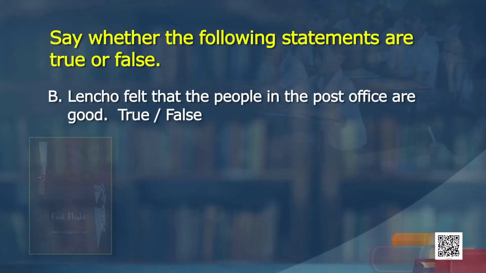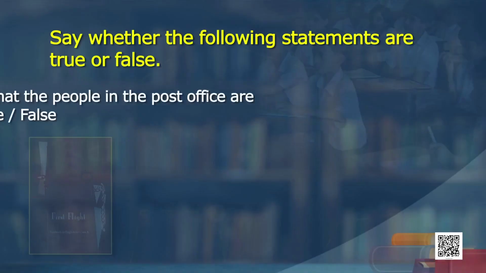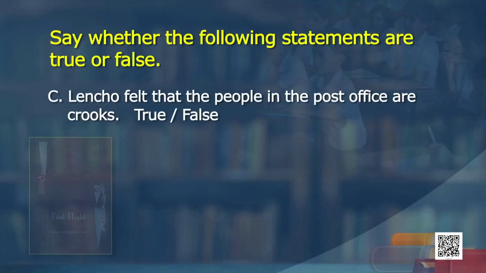Lencho felt that the people in the post office are good. No, this is false. Why? What does he call them? He calls them a bunch of crooks. A bunch of crooks, yes. Crooks are dangerous people. Because he thought that they have taken away the money given from God. Okay. Lencho felt that the people in the post office are crooks. Is that right? Yes, this is true.